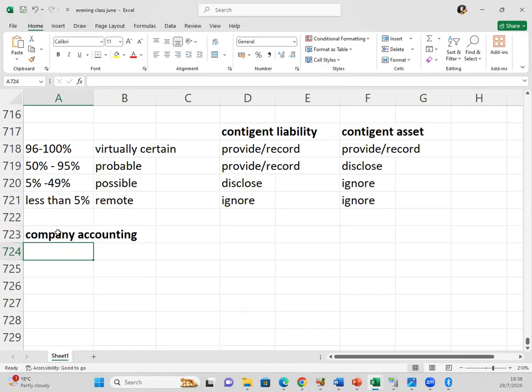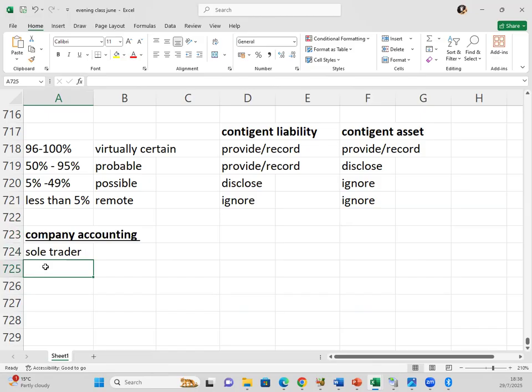So remember, we can start a business. You can run a business as a sole trader. For a sole trader, it's one person that's running the business, one person that's controlling the activities of that business.